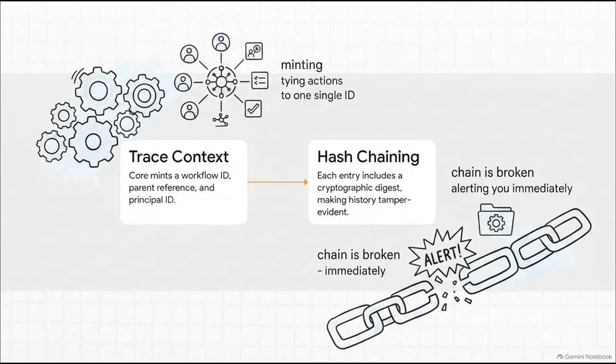Implementing this really just takes 2 precise steps. Step 1, you add the trace context. This means the core system mints a workflow ID, so we know exactly who is doing what, tying all those separate actions to one single ID.